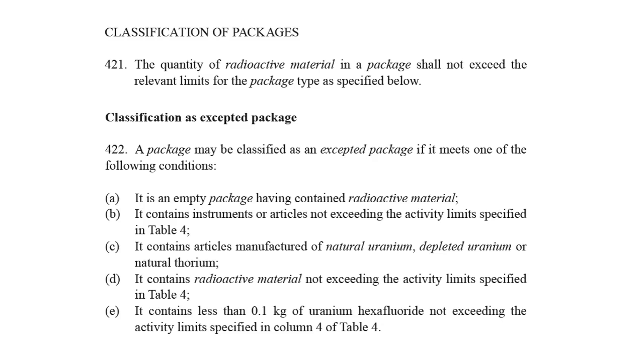In the classification of packages, we see that a package can be classified as an accepted package if it meets the following conditions. An empty package that has contained radioactive materials. Note that if it can be verified that no possible residue remains, either by decay time or by checking the inside of the container, the empty package can be considered a normal package, in other words, non-regulated. In the absence of these verifications, the package is classified as an accepted package. An accepted package may also be a package whose activity limits are below the values presented in Table Number 4, in cases where vials or syringes with residues are in the containers.